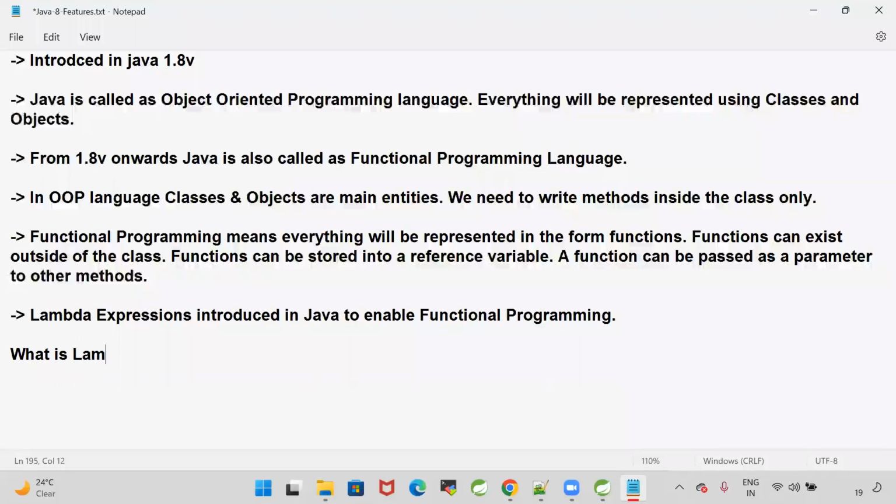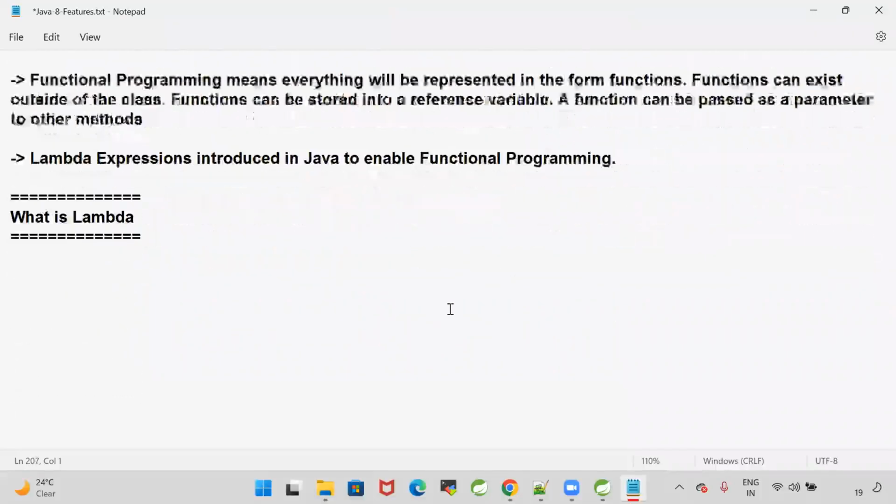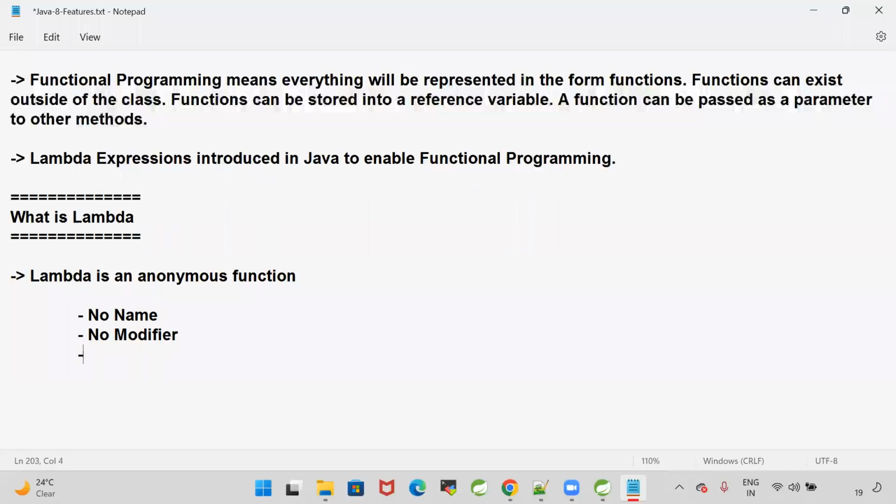Guys, let's understand what this lambda is. Simple. Lambda is an anonymous function. Anonymous function means a function without a name. Whenever you are writing a lambda, it does not have any name, no modifier, and no return type.